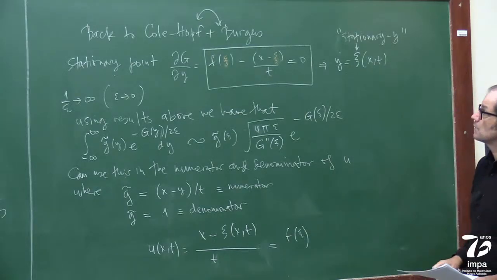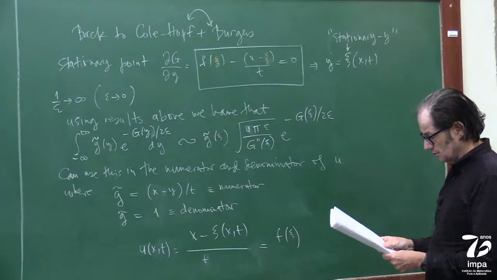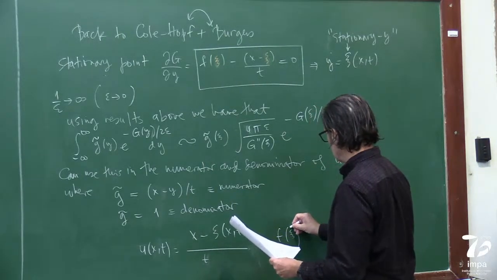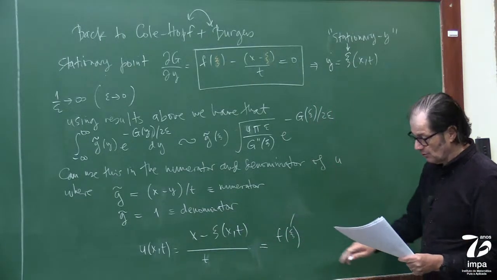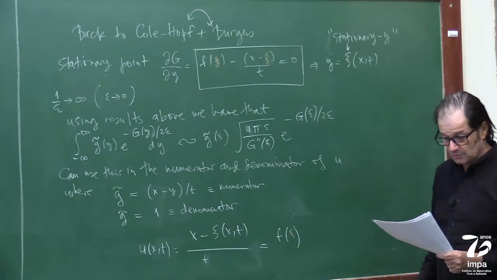Okay? And therefore, we basically have a solution f of xi, where xi is our stationary point, and we have a solution that looks like the initial condition traveling.